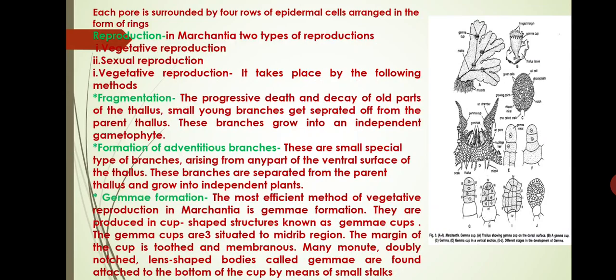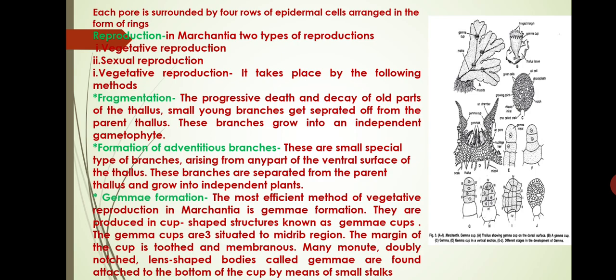It takes place by the following methods. First method is by fragmentation. With the progressive death and decay of old portions of the thallus, small young branches get separated off from the parent thallus. These branches grow into an independent gametophyte.